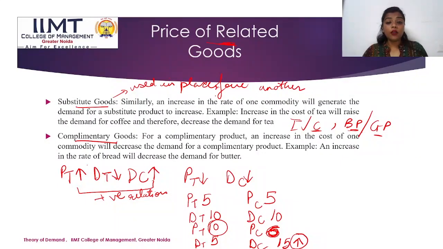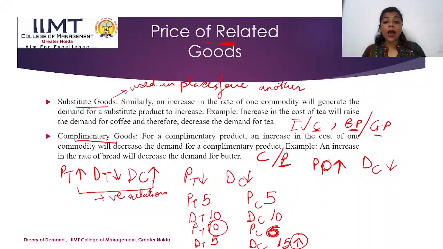Now talking about complementary goods. Complementary goods are those goods which complete the demand for one another, like a car and petrol. A car will be used only if we purchase petrol. So if the price of petrol increases, the demand for cars will automatically decrease.